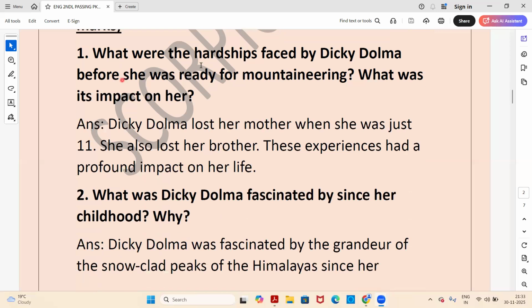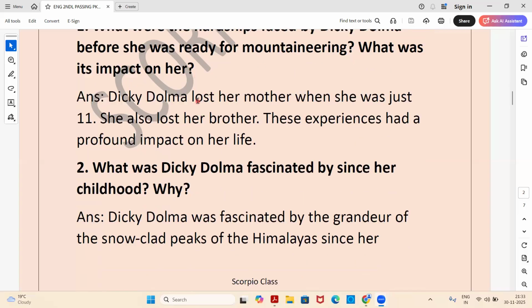First one. What were the hardships faced by Dicky Dolma before she was ready for mountaineering? What was its impact on her? So all these answers, you will find that whatever we have read in the summary is part of the answer here. So it will be very easy for you all to remember. So let's quickly check the answer.